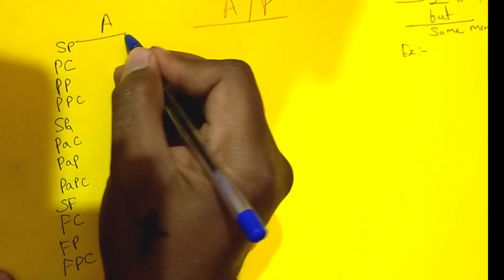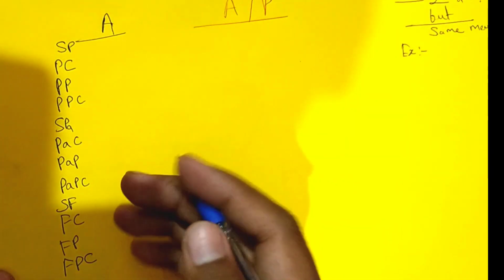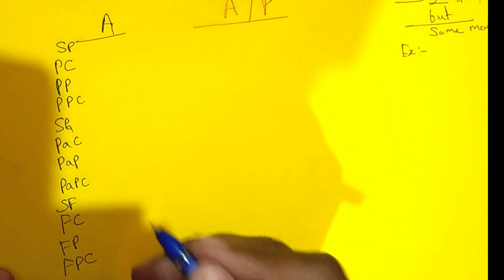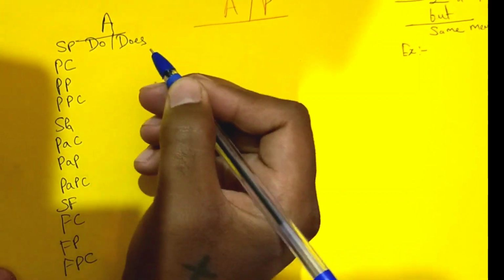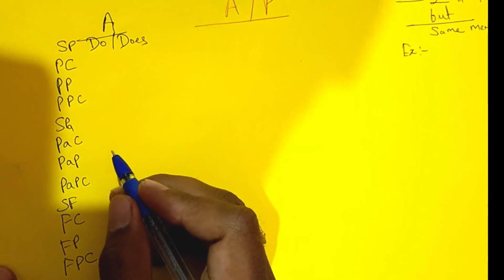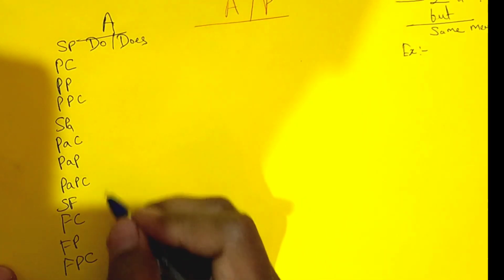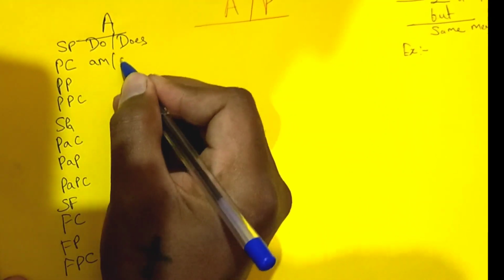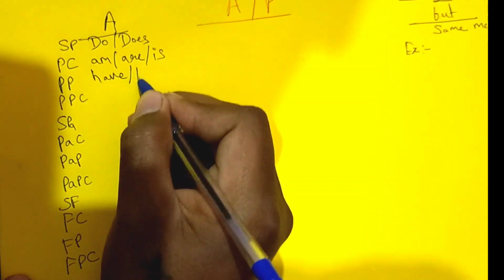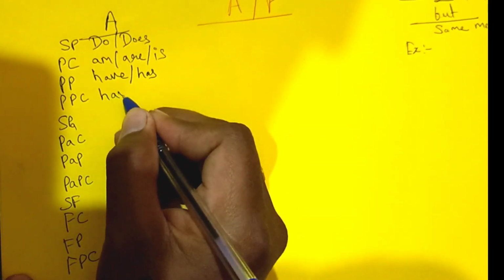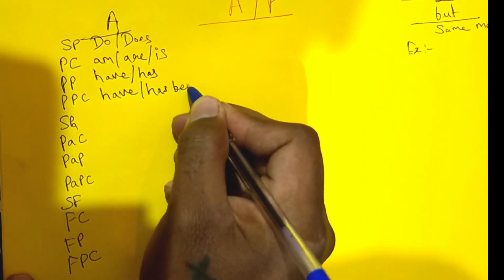So here I will write down the qualities of active, that means those which follow the tense, or the sentences with tenses. For example, in simple present what do we see? We see do and does types of sentence, like I do or he doesn't do, he plays or she doesn't play. And in the present continuous we have am, are and is. In present perfect we have two qualities, have and has, and in present perfect continuous have, has, been.